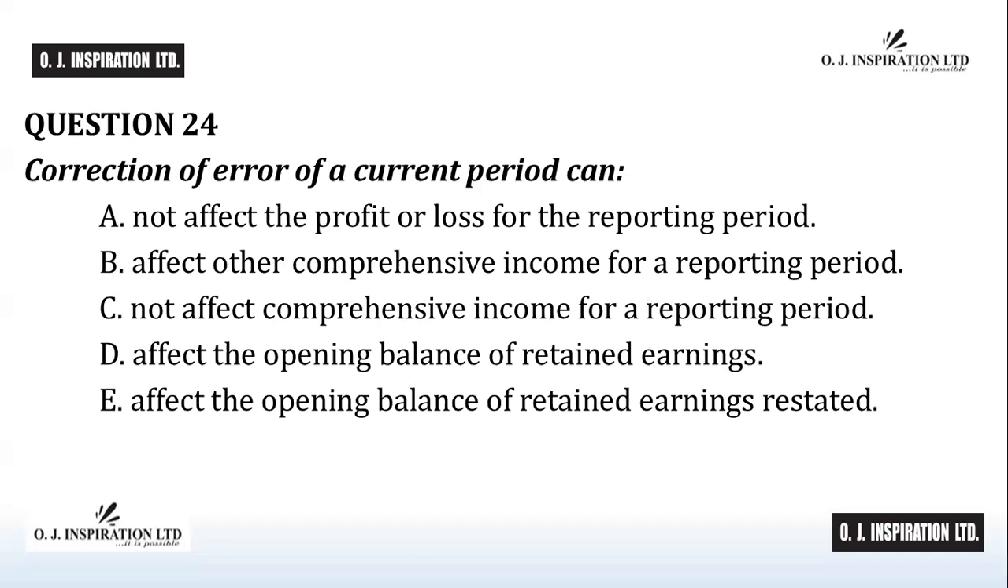B. Affect other comprehensive income for a reporting period. Current period errors discovered in a period are corrected before the financial statements are authorized for issue. This correction has no linkage in any form with adjustments that are done on any date of balances of retained earnings. Of course, correction of current period error affects the profit and loss and other comprehensive income for the reporting period. B is the answer to question number 24.